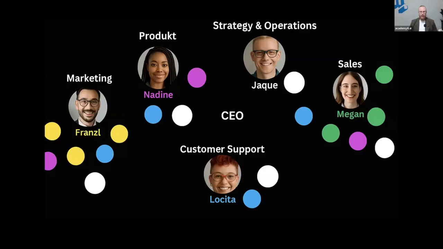Lokita, for example, is collecting several data during our learning journey in our Master Management with AI program, and is directly handing over this information to Nadine, who is the head of product development in our team. The interesting thing is that this organizational structure you see here is a multi-agent system. So these agents, these employees, interact completely independently and autonomously. That means while you sleep, they interact with each other.